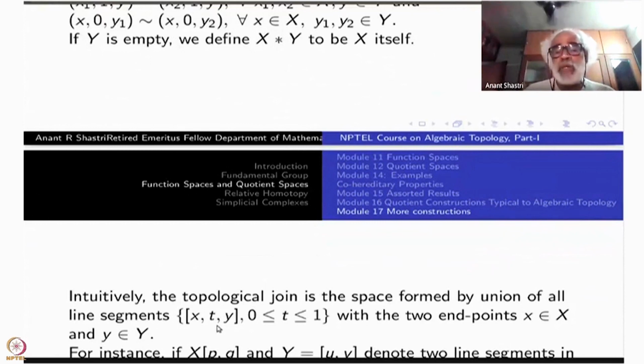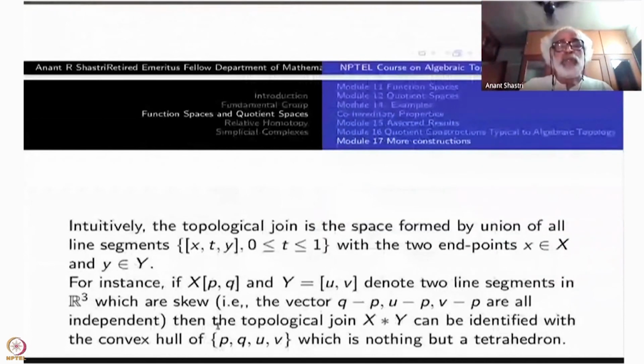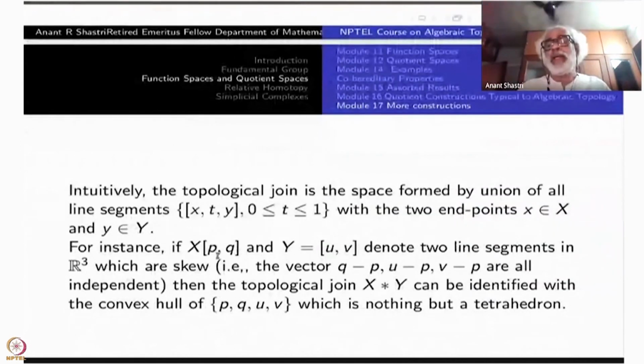Okay, so to justify this explanation, let me give you a simple example. There's a typo here. Start with X to be a line segment PQ and Y to be another line segment UV.